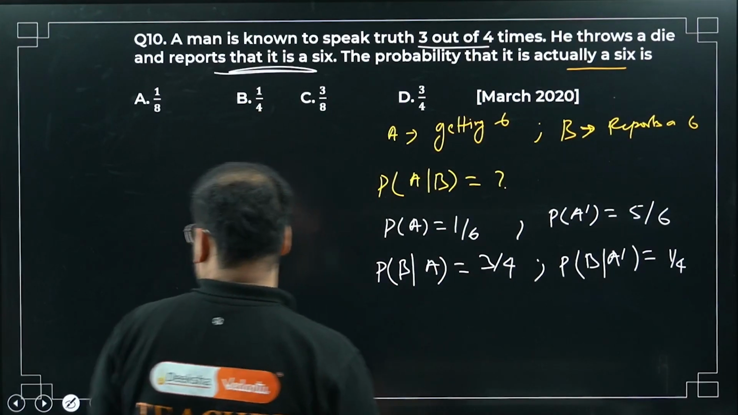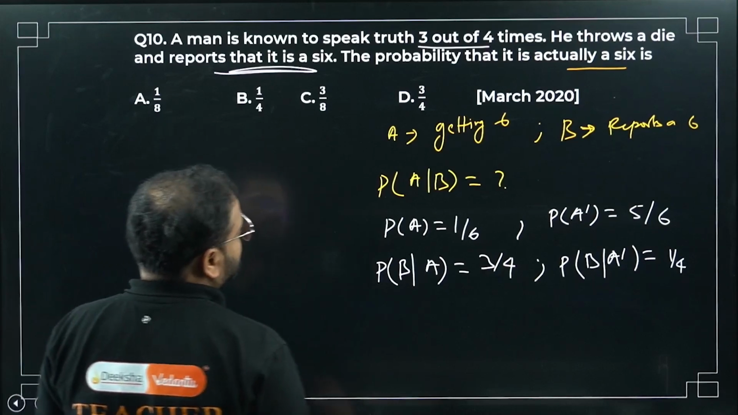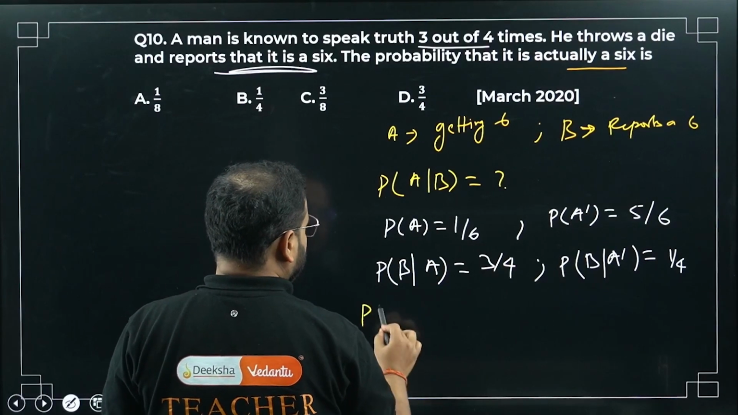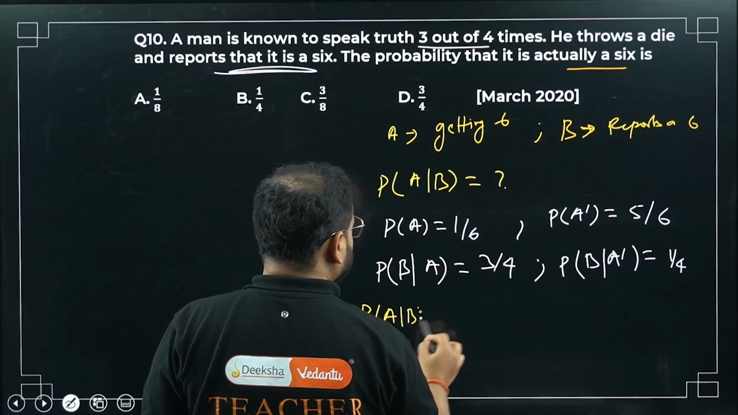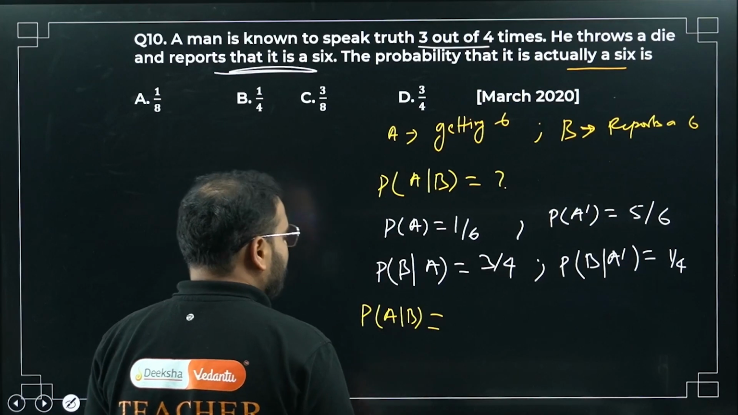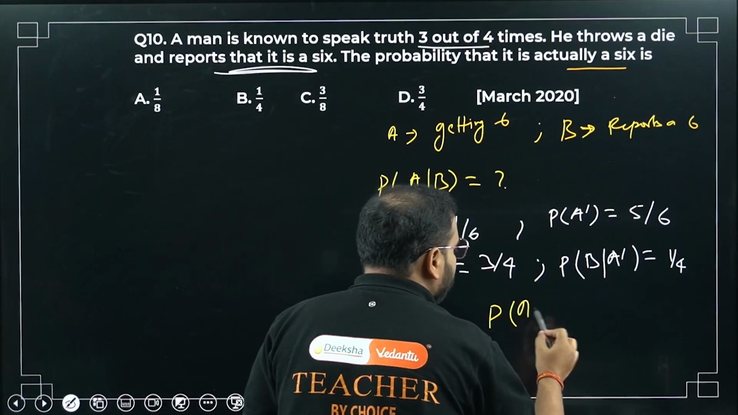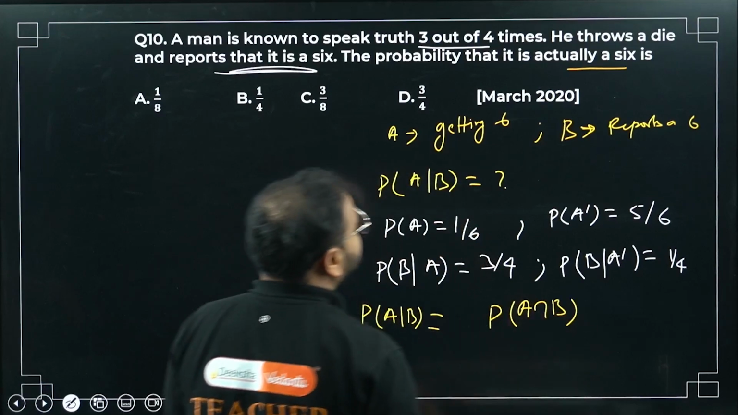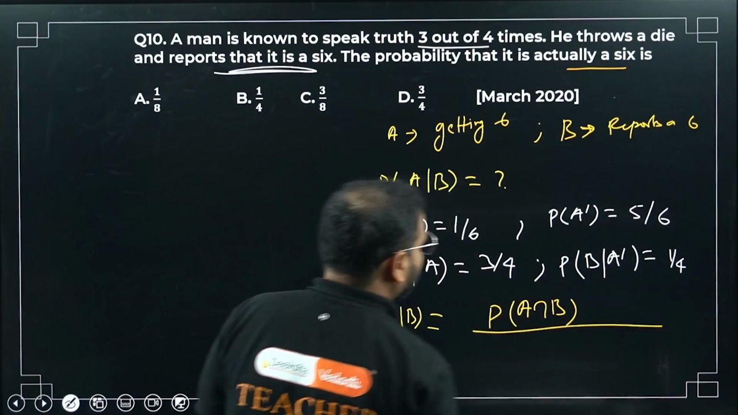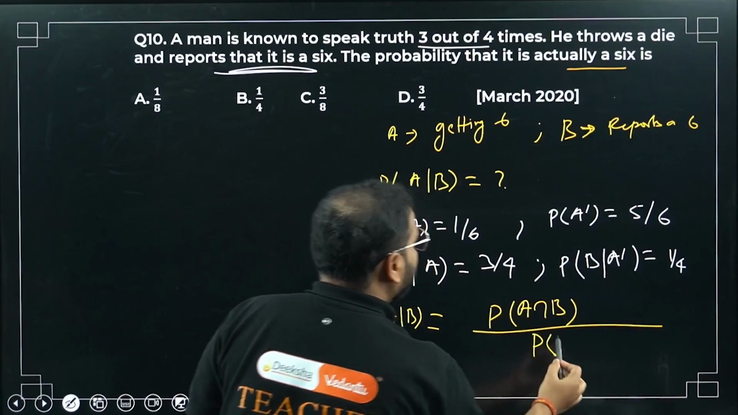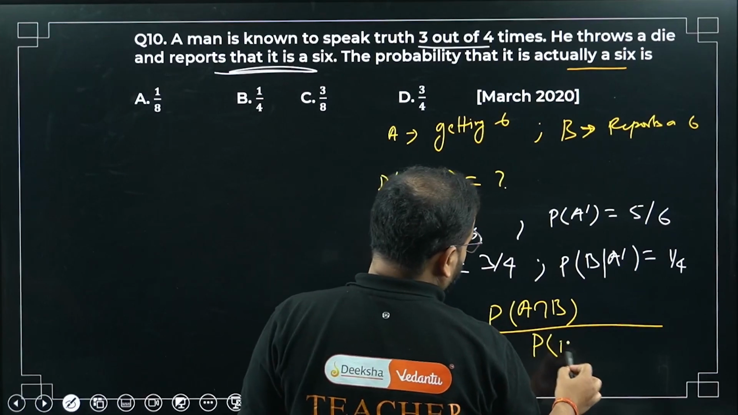So what are we looking for, bacha? We are looking for this condition P(A|B). So P(A|B), please check here. P(A|B) would be what, bacha? It'll be P(A intersection B), is it clear? Okay, correct? Divided by P of B, whatever is the reporting.